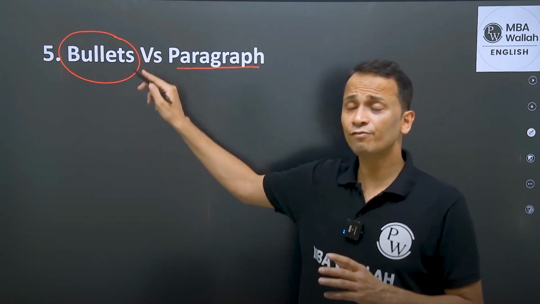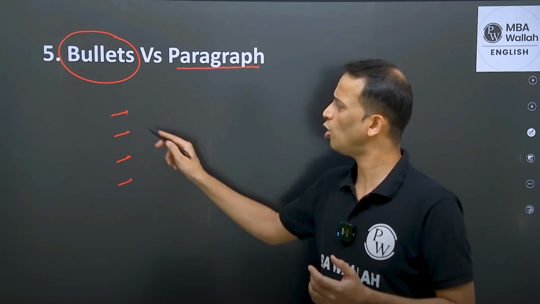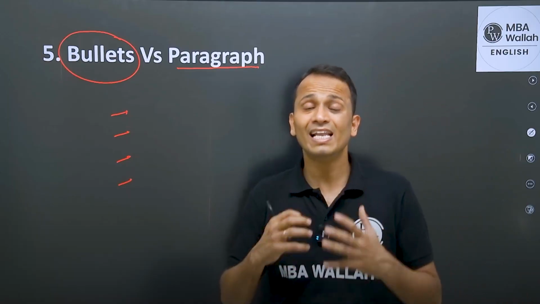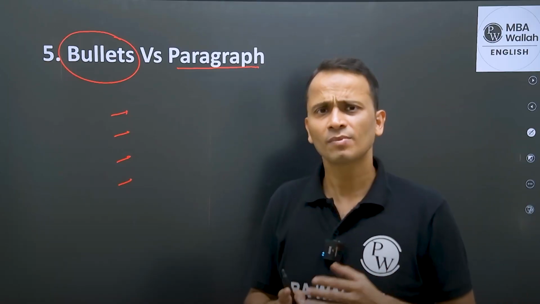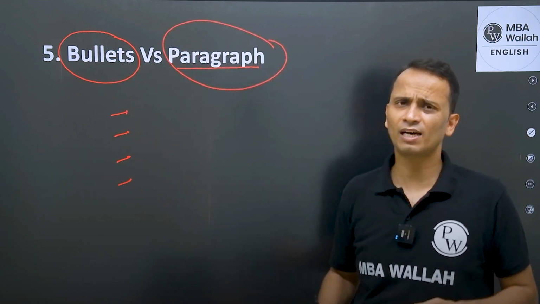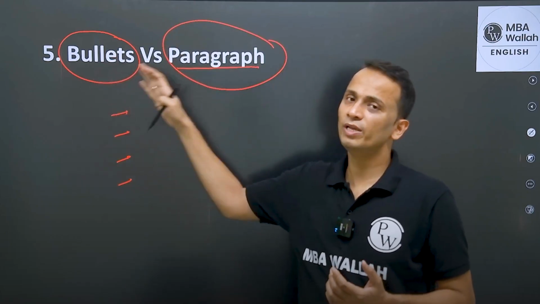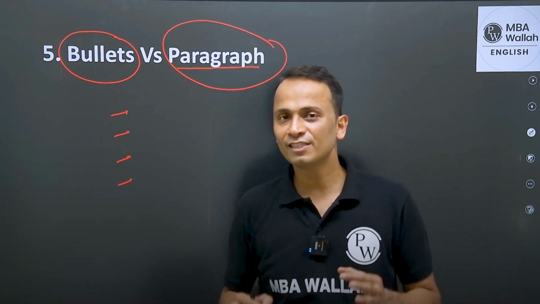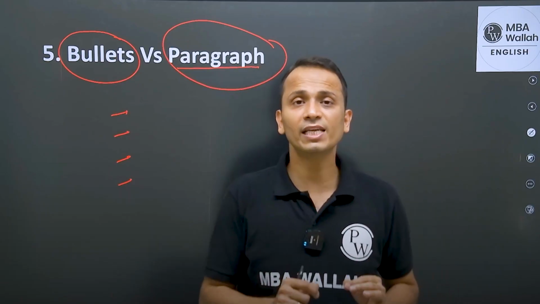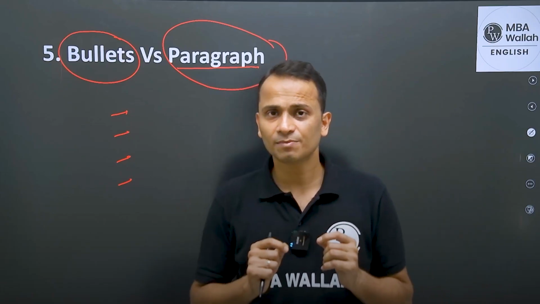So the information which is given in the form of bullets, point number 1, 2, 3, 4, these are easier to handle. The data looks less clumsy, less confusing. And yes, if everything is given in the form of paragraph, I'll give it a second preference, right? So I'll give preference to bullets over the paragraphs. So my dear friends, these are different 5 parameters that you can use during the examination, right? In order to select the set, right?